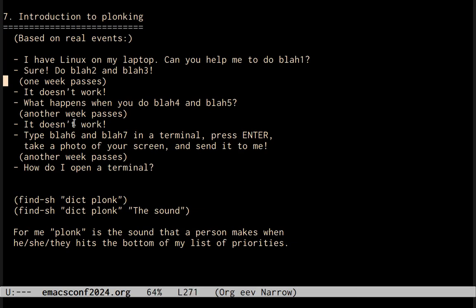Then 1 week passes and the student talks to me again, and the student says, it doesn't work. And I answer, what happens when you do blah 4 and blah 5? Another week passes. Then the student reappears and he says, it doesn't work. And I answer, type blah 6 and blah 7 in the terminal, press enter, take a photo of your screen, remember, not a screenshot, it's a photo of your screen, and send it to me. Then the student disappears again, another week passes, and the student reappears and says, how do I open a terminal? Well, then, plonk.